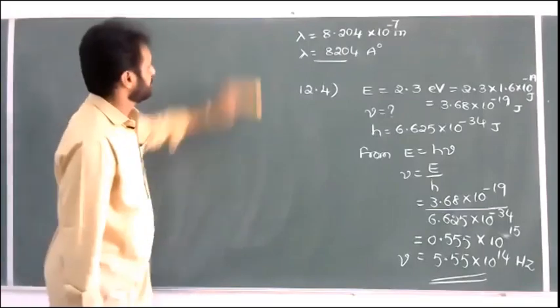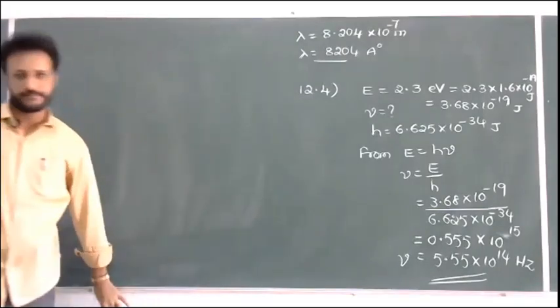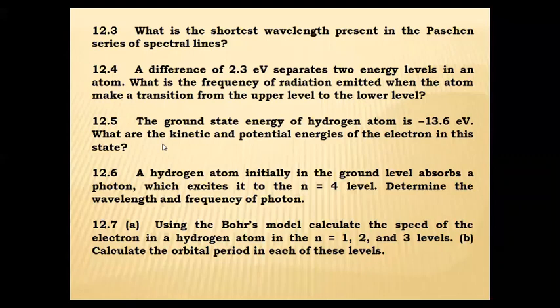Now we'll go for the next question, 12.5, the fifth problem. Note down the question. The ground state energy of hydrogen atom is minus 13.6 electron volt.